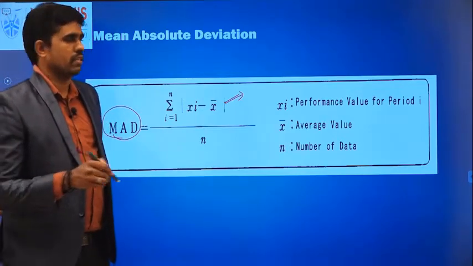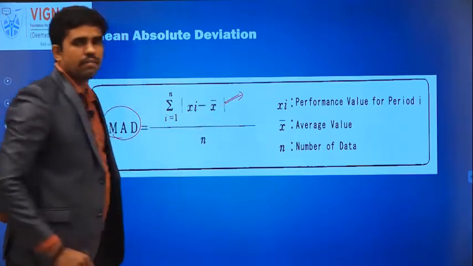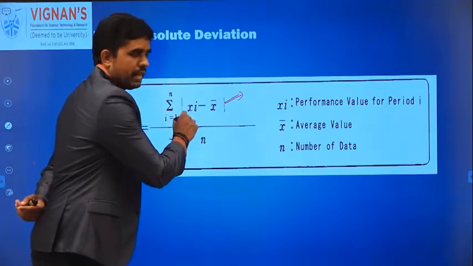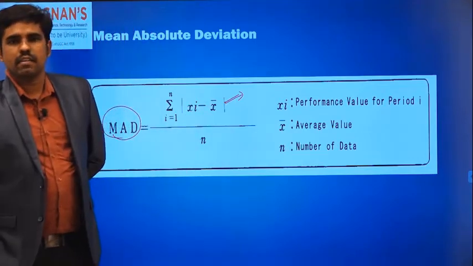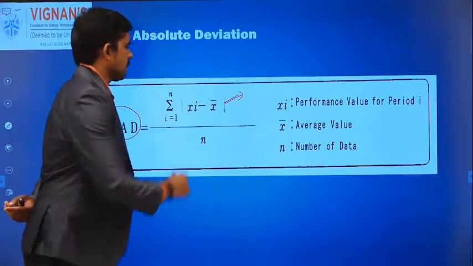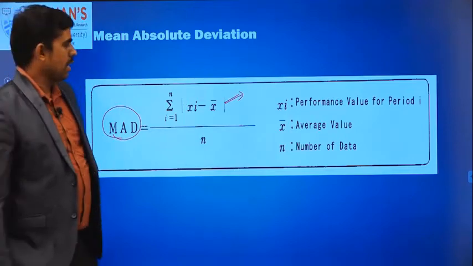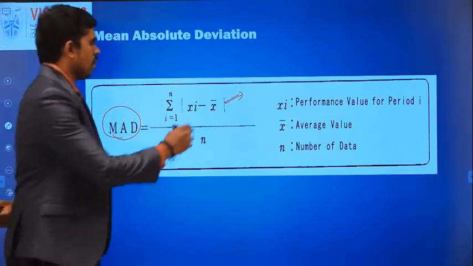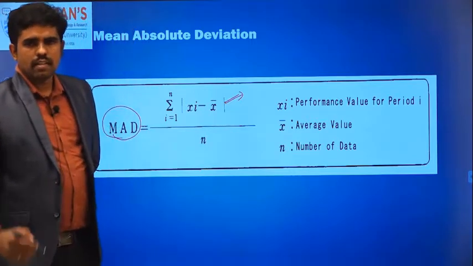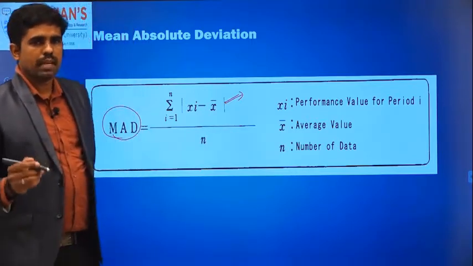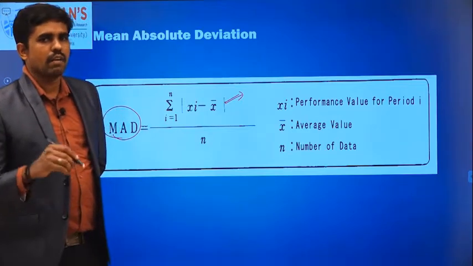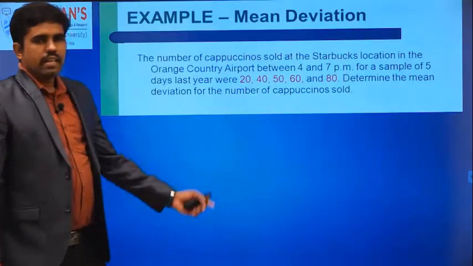In mean absolute deviation, we are taking the absolute values of the difference between each and every value available in the data from the mean. So we are finding absolute values. That is the reason we have the modulus. That also makes sense. Why? Because we are finding the distance, we are not finding just a difference. So now let us see one example.